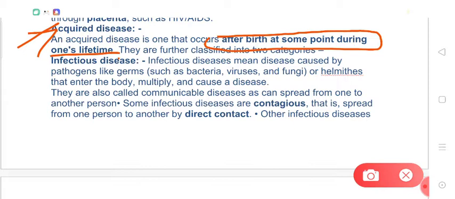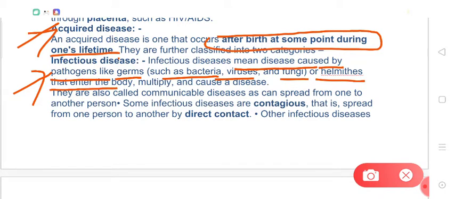Now, the diseases may be of two types: infectious disease and non-infectious disease. So, this is another categorization of diseases, that is infectious and non-infectious. Now, infectious disease means the disease caused by pathogens like germs, like bacteria, virus, fungi, or helminths, which are also the worms that enter the body, multiply, and cause a disease.